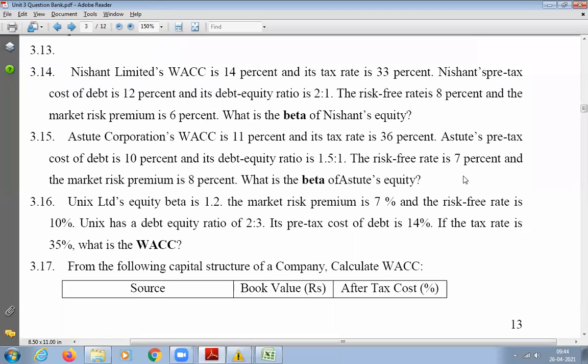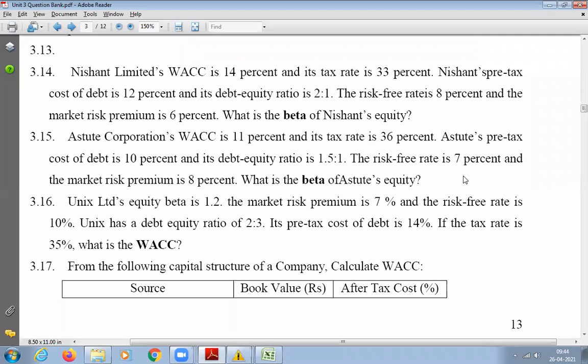So it is same. Okay. It is equal to the 3.13 what we have done just now. Yes or no? There also he has not given cost of equity, he has not given beta. So you are supposed to calculate both. He has given WACC 14%. He has given tax rate 33%, and cost of debt he has given 12%. Debt equity ratio is 2:1.